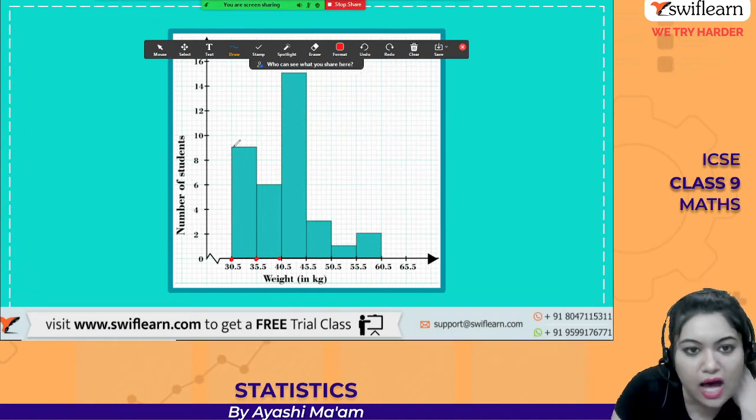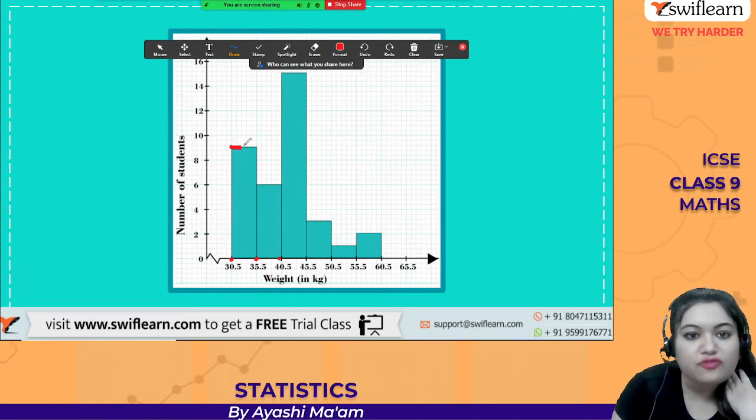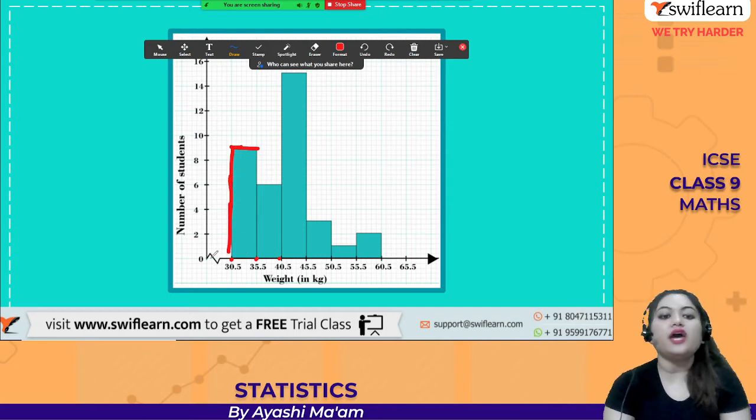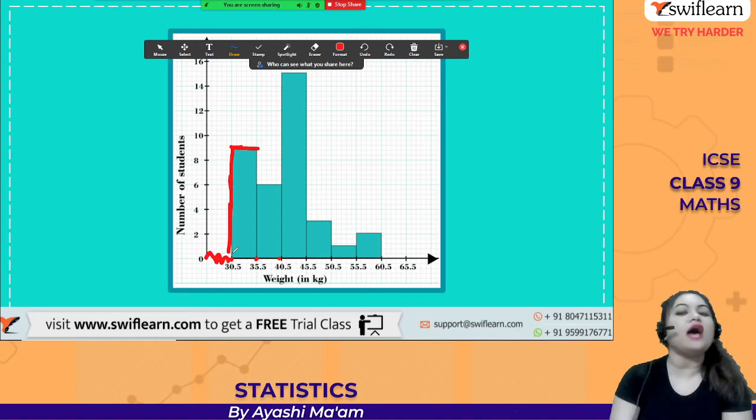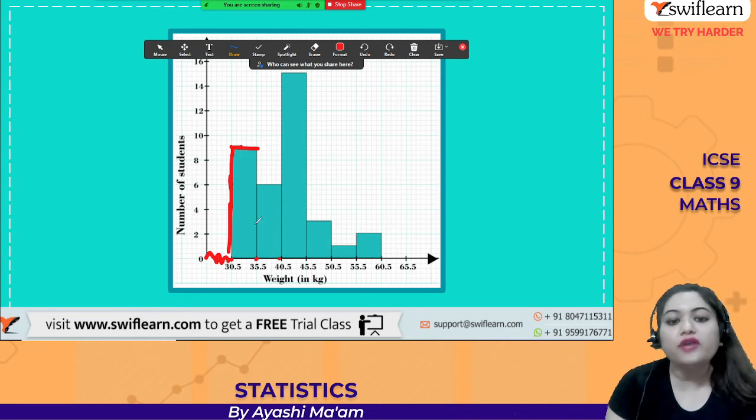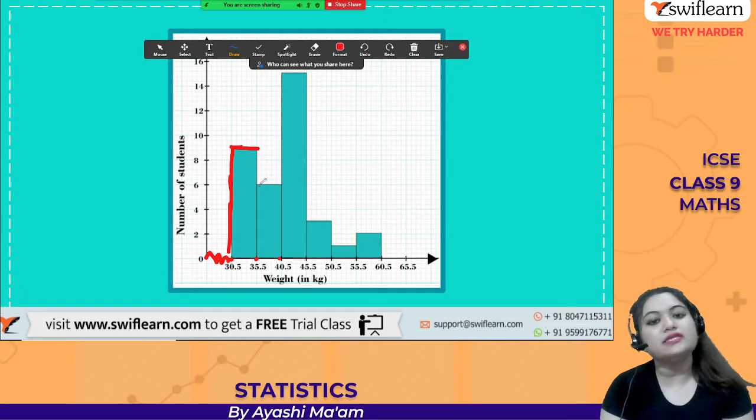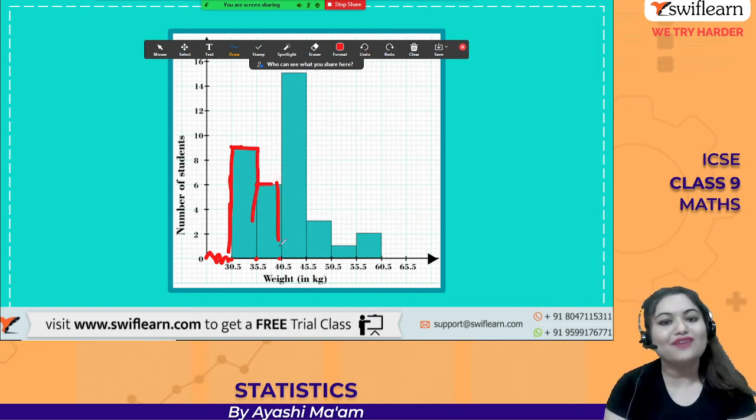Okay, so this is our 9. So they have drawn a rectangle over here. और ये 0 से 30.5 तक break क्यों है? Because we don't have the data from 0 to 30.5, that's why we are applying a break. 35.5 to 40.5, again see the frequency 6. So accordingly they have drawn the rectangle.